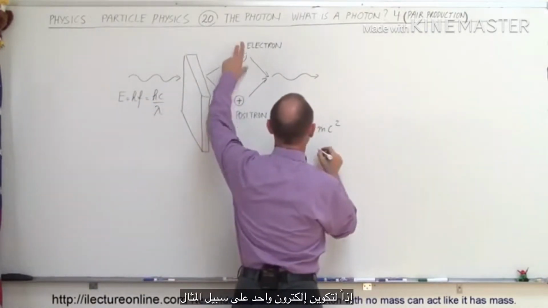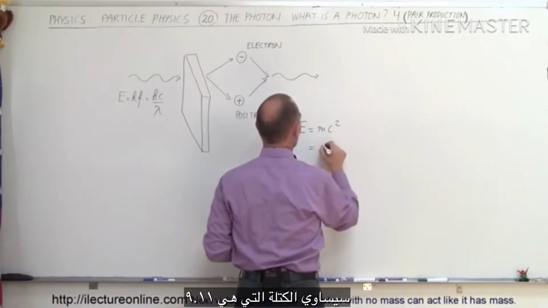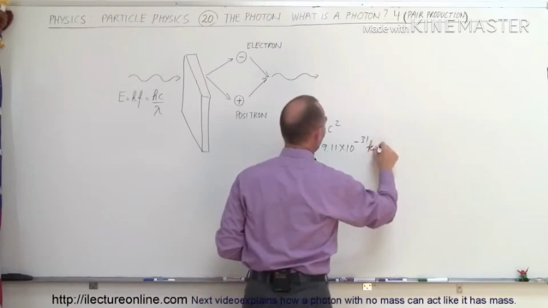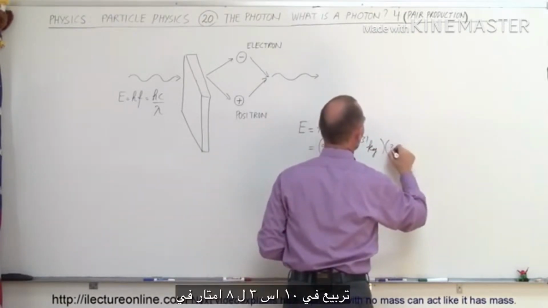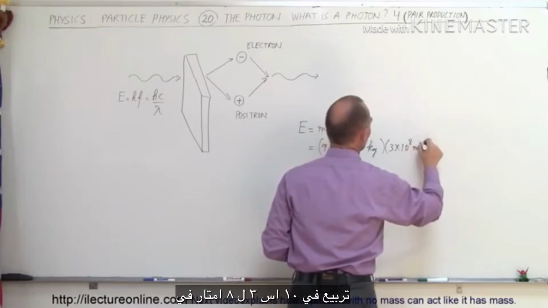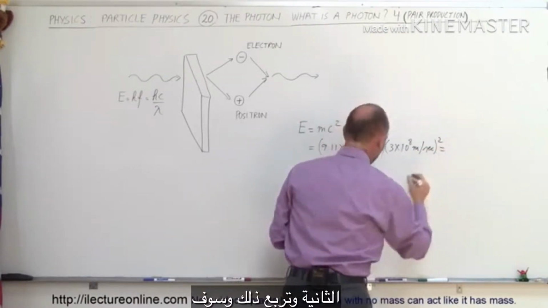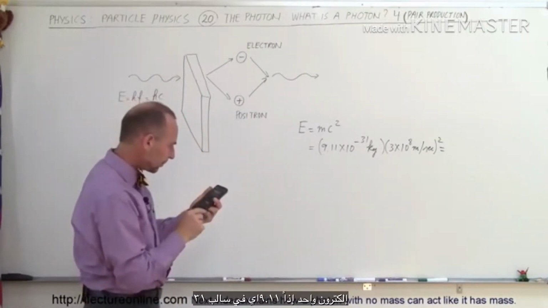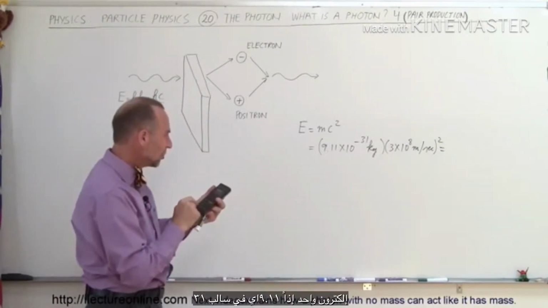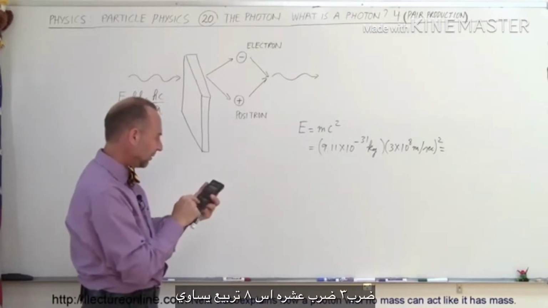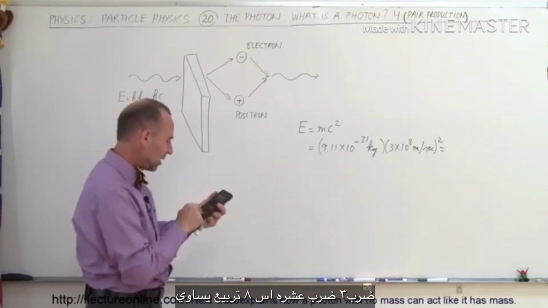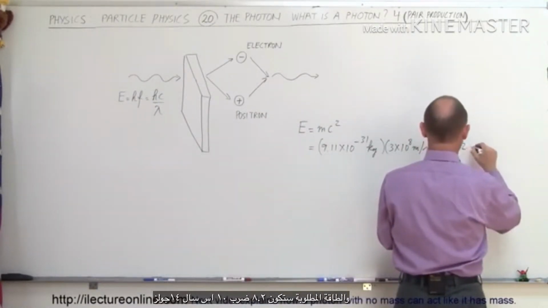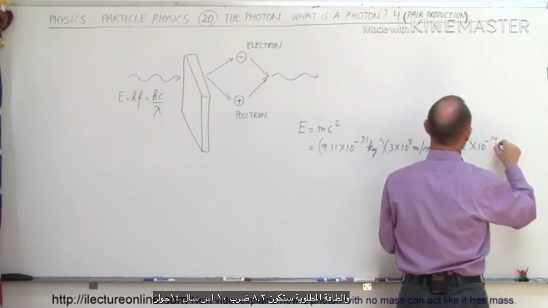To make one electron, for example, the energy would be equal to the mass, which is 9.11 times 10 to the minus 31 kilograms, multiplied by the speed of light squared, 3 times 10 to the 8 meters per second, squared. That will give us the energy required to make a single electron. So 9.11 e to the minus 31 times 3 e to the 8 squared equals, and the energy needed would be 8.2 times 10 to the minus 14 joules.